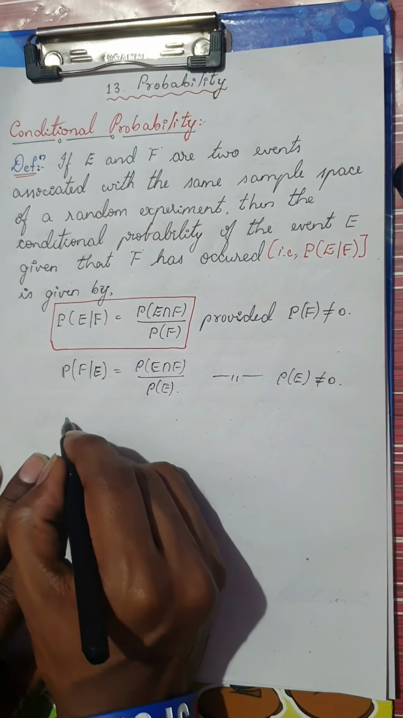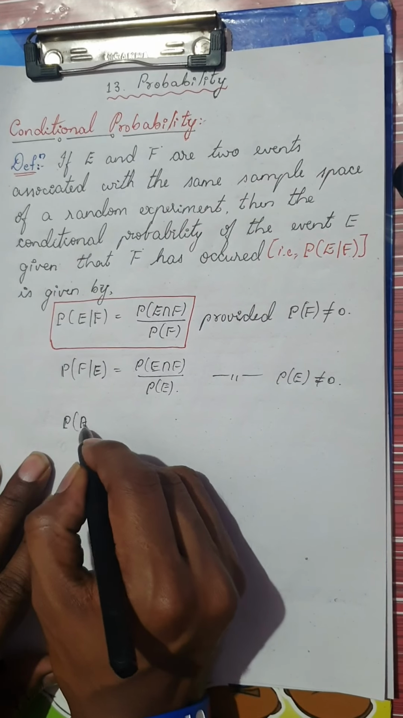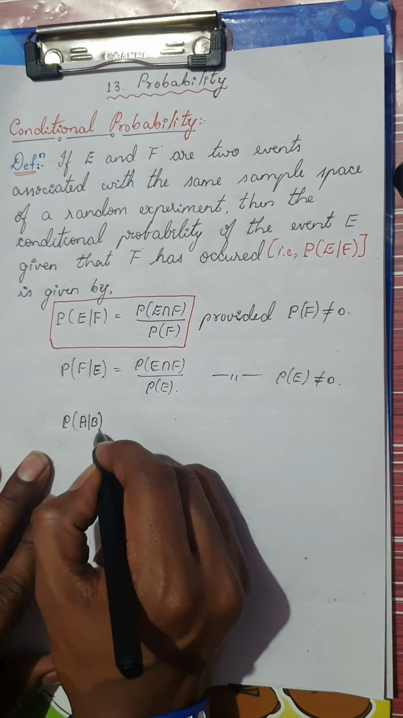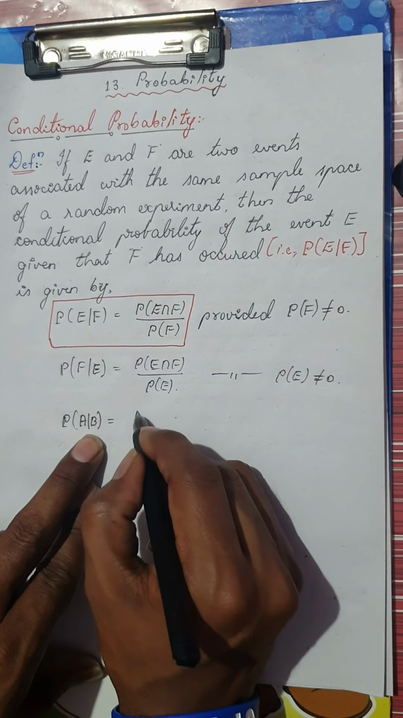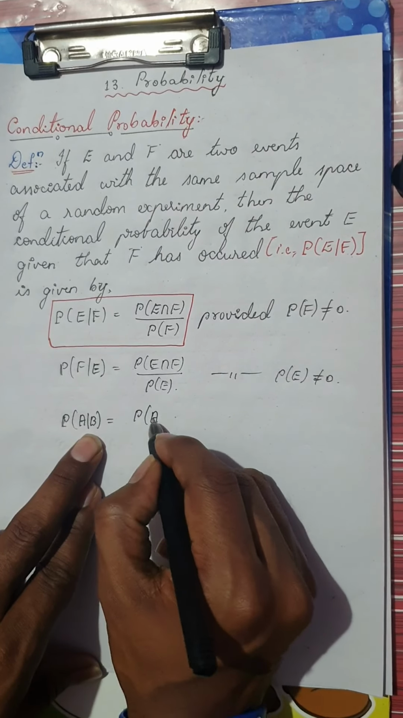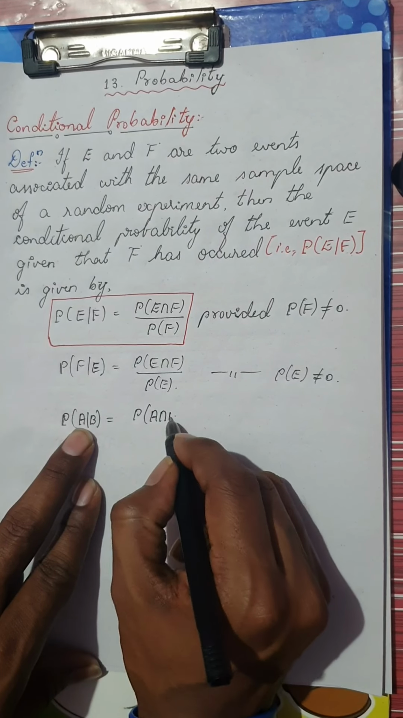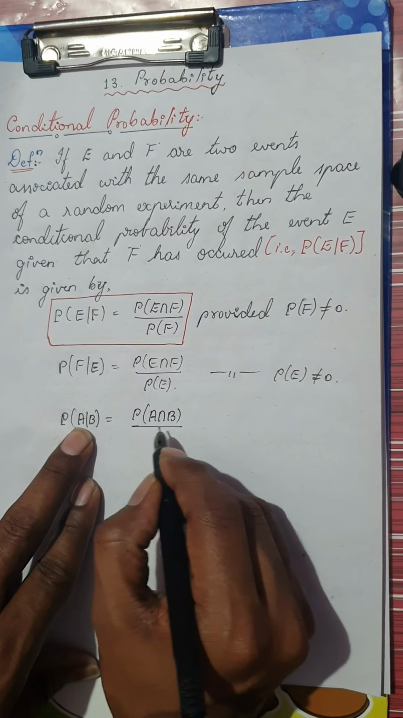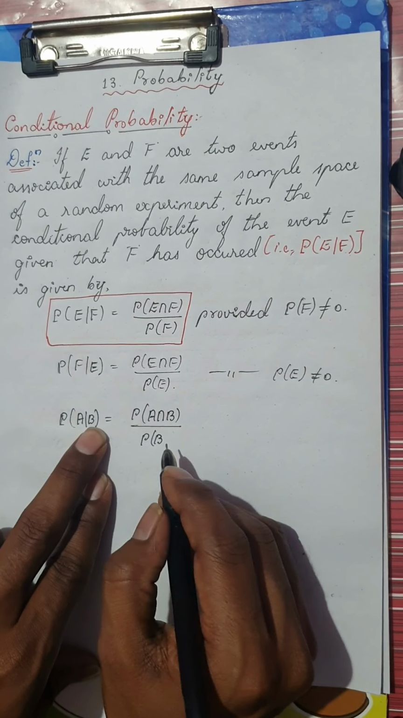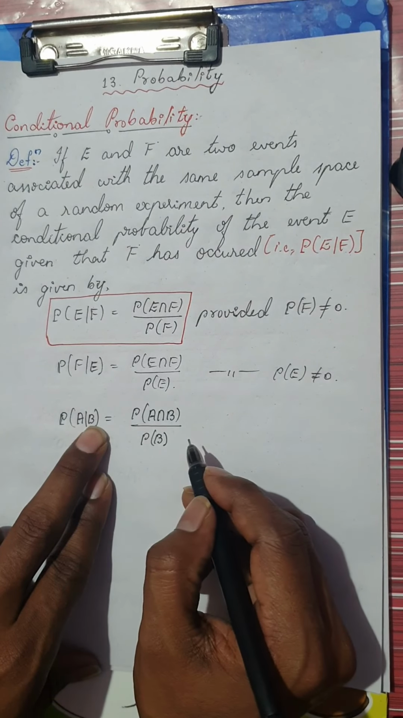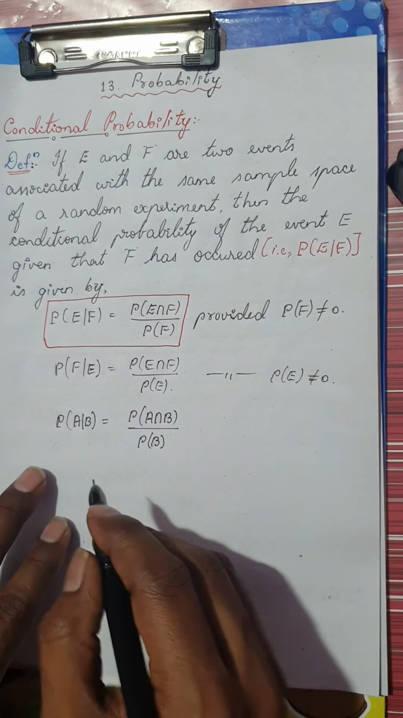The same question can be asked in your problems. You will see that he will ask you probability of A given B, or A conditional B. Again, there is no change, just change the variables. So probability of A given B is nothing but probability of A intersection B divided by probability of B. Are you following, Aishwarya? Right.